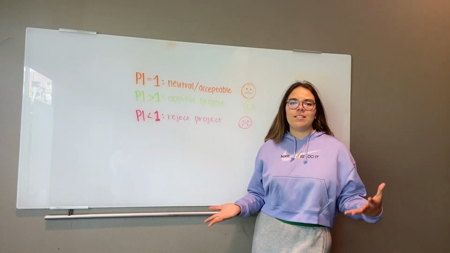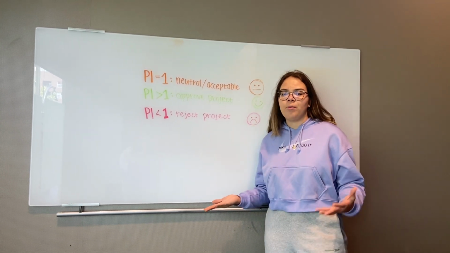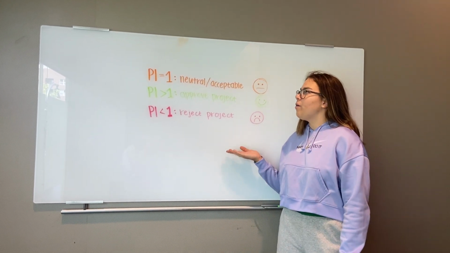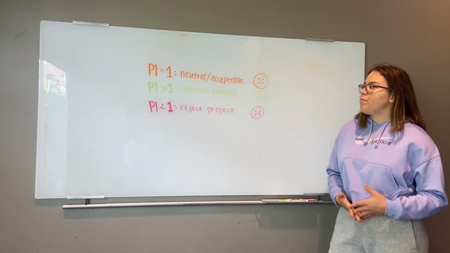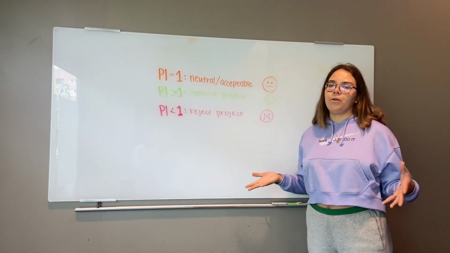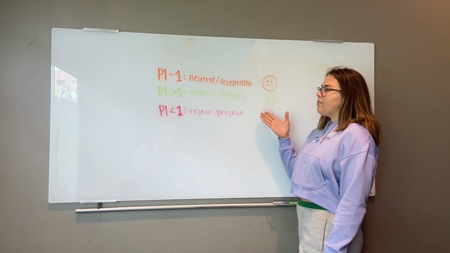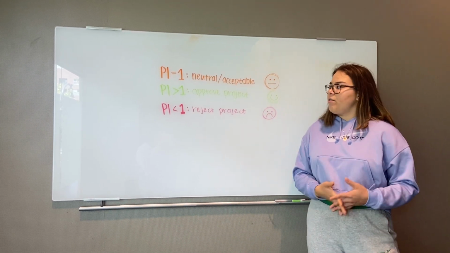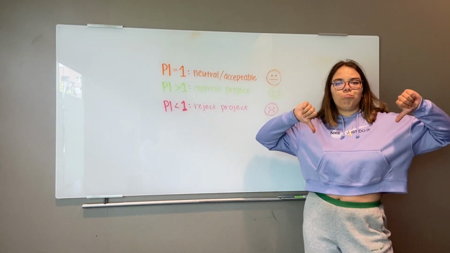In corporate finance, the primary use case for the profitability index ratio is for ranking projects and capital investments. The higher the ratio, the more attractive the proposed project is and the more likely it will be pursued. For example, if the profitability index ratio is 1, the project is marked as neutral or acceptable. If the profitability index is greater than 1, then the project is most likely to be approved. And if the profitability index is less than 1, then the project is most likely to be rejected.